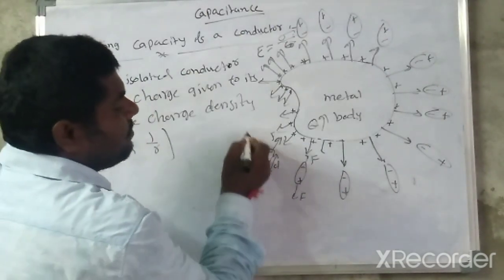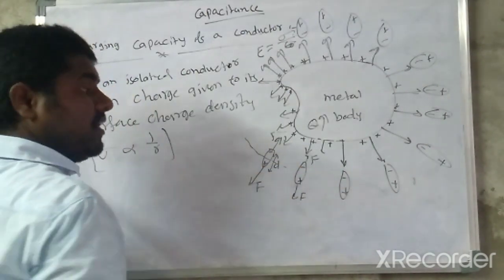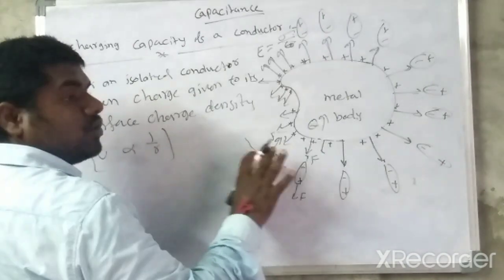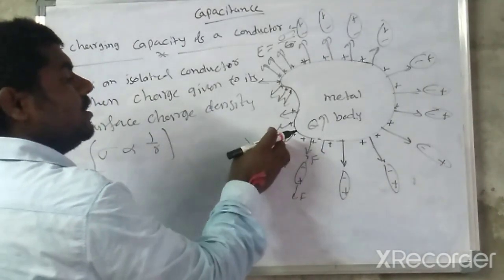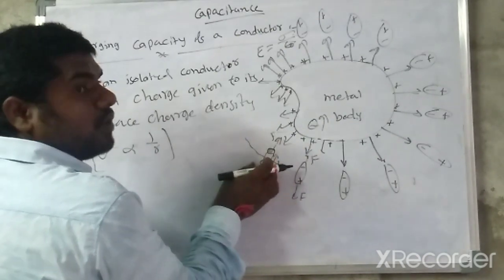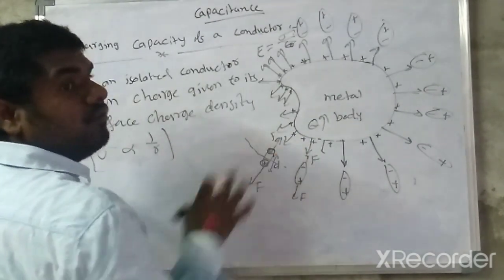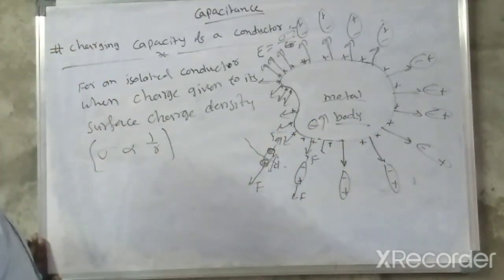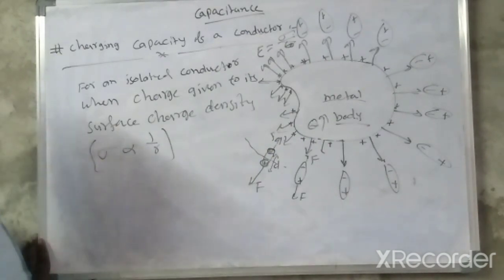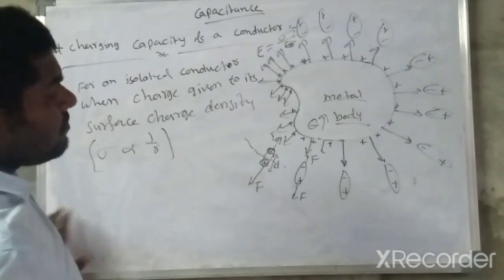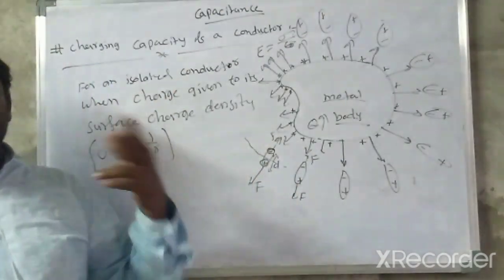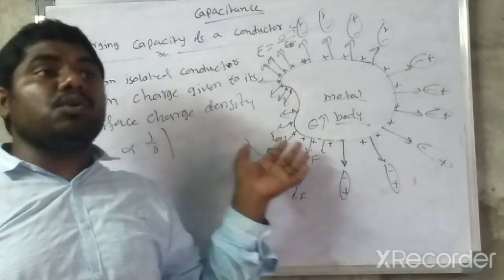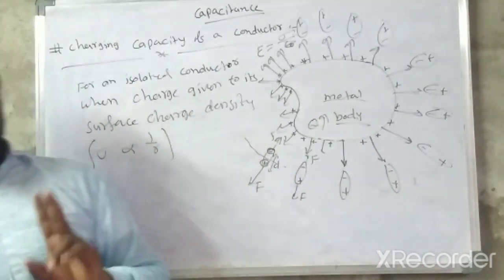If this dipole distance increases, this leads to breakdown. In breakdown, what happens? The minus charge and plus charge are totally separated, and the positive and negative charges in the surrounding medium move freely. That's why some charge leaks out of this metal body. So the charge leakage depends on two conditions: one is the shape of the conductor, and the other is the breakdown strength of the surrounding medium. Very, very important two points.